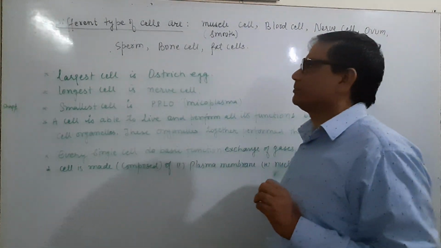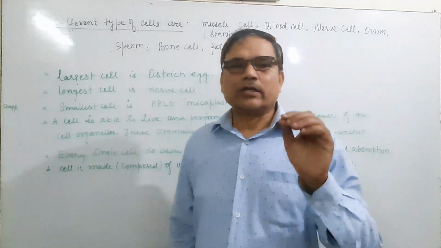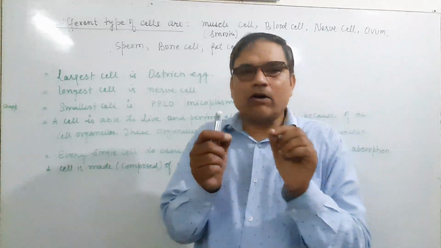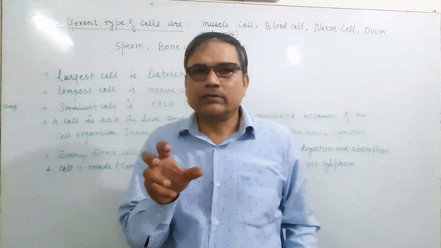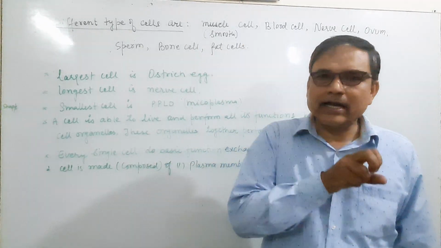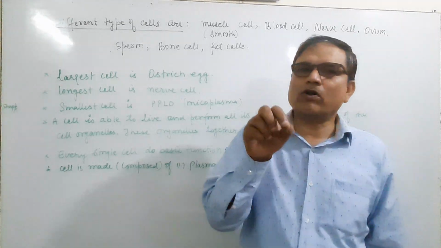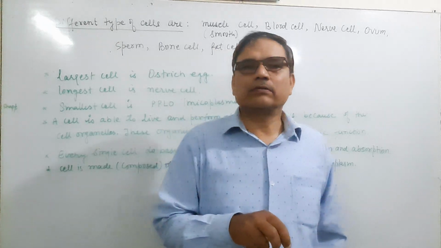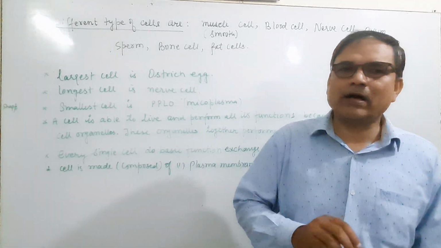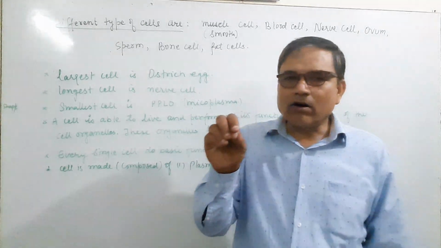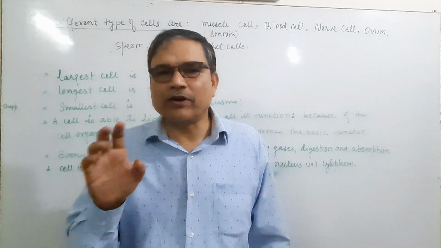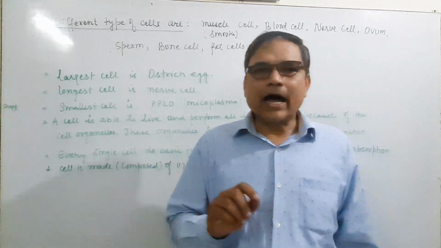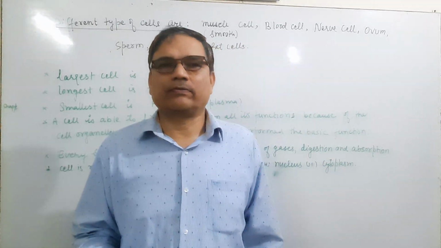The cell also contains very small cell organelles. It means inside the cell there are very tiny cell organelles which are present in the protoplasm, or cytoplasm, and these cell organelles perform specific functions, and the cell survives.